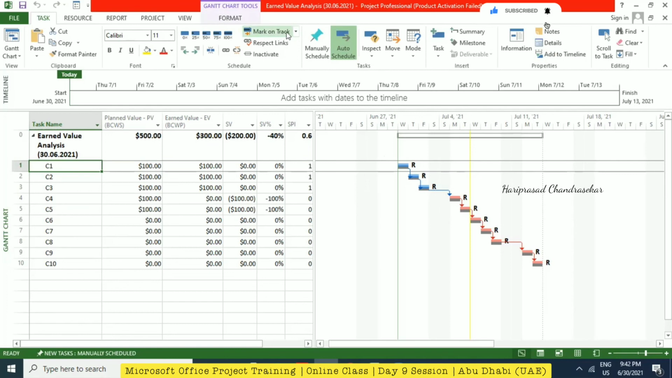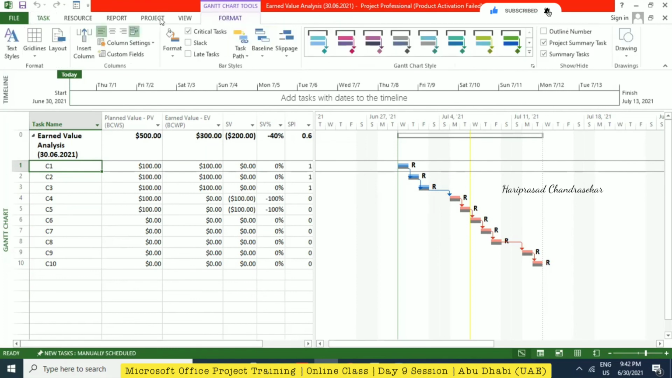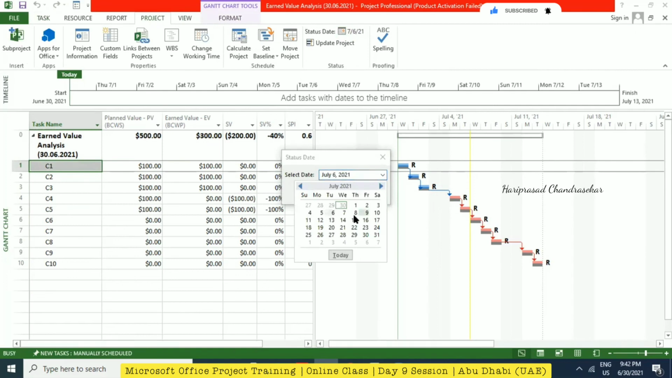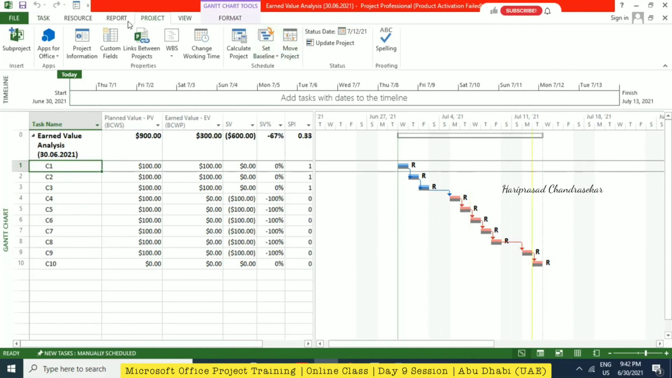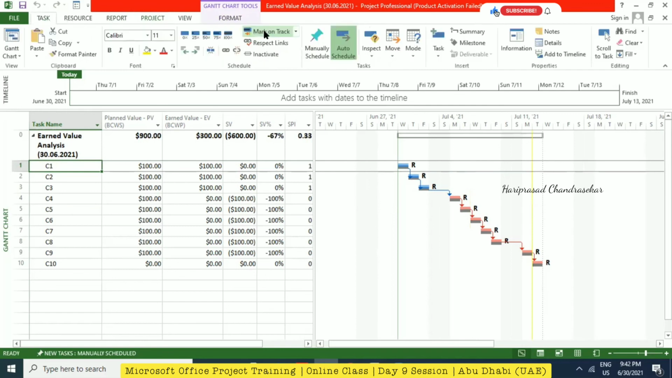So if I do view and then entry, and then I do this on C4, mark on track, then it will be exact. Then you need to change the status date. You can put some date like July 12. Now you can just go to task and then mark on track. But for me, it's not coming. For you, mark on track will update based on the status date. See, anyway, here it's updating.